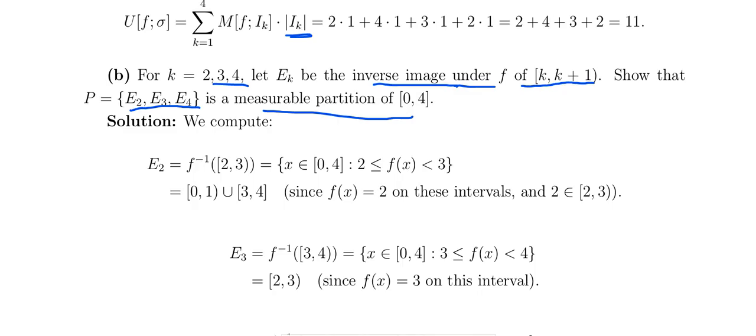For example, how do we define the inverse image?